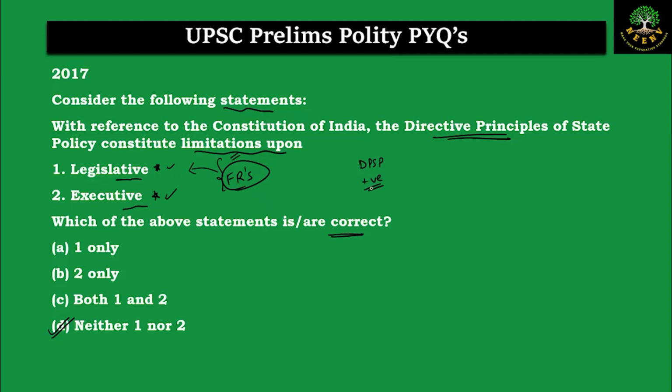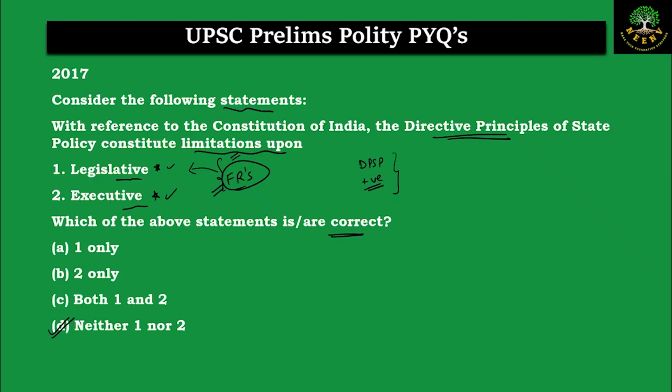They ask the state to do certain things while making the policy for the government. So they are the kind of the instrument of instructions. These are the instructions that the government has to follow when making the laws. So they are positive in nature. They don't put any limitations. It is the fundamental rights which puts the limitations both on the legislature and the executive. So the answer here is neither one nor two.